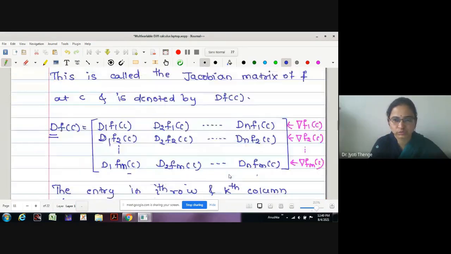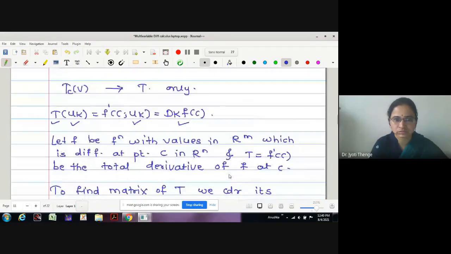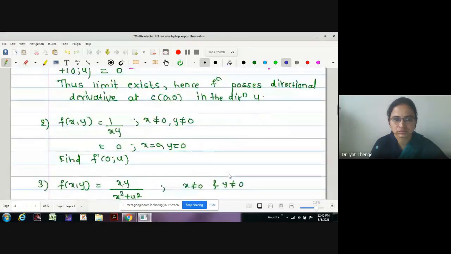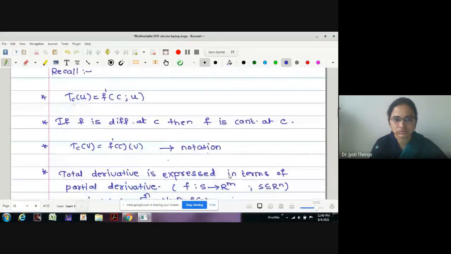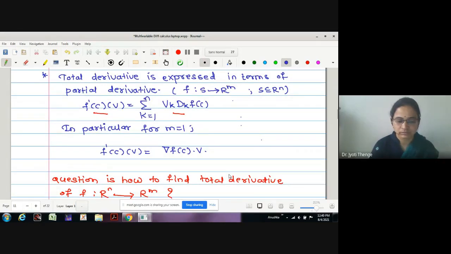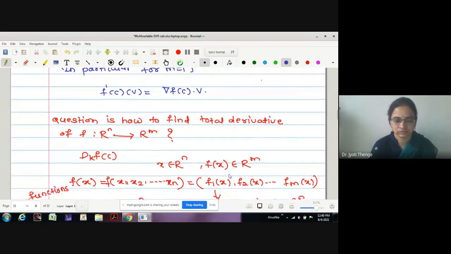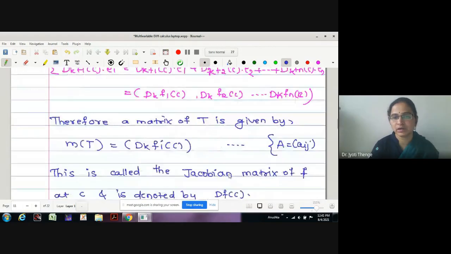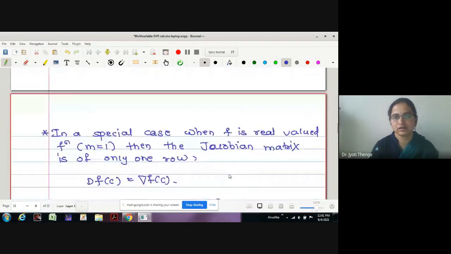Let me show you. Here itself we have written the summation vk Dk f(c), which is actually del f(c) dot v. Now I'm just going to interpret this as a vector.